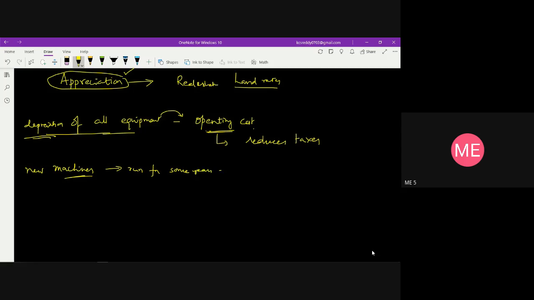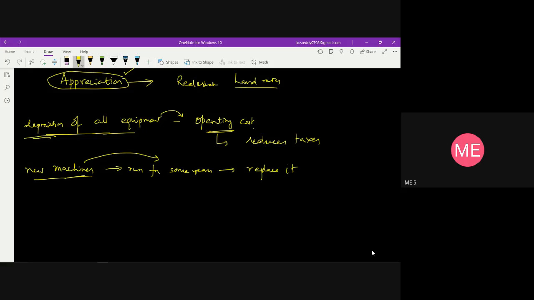Afterwards, as time increases and they become old, they have to be replaced with new machines, which requires money.